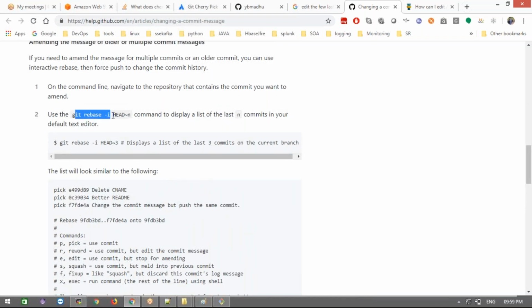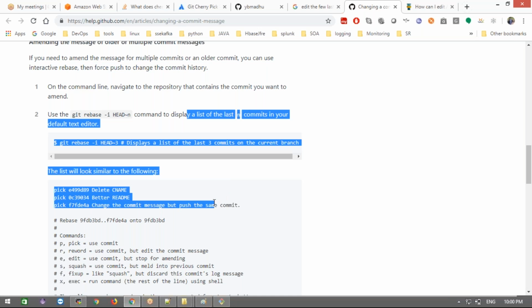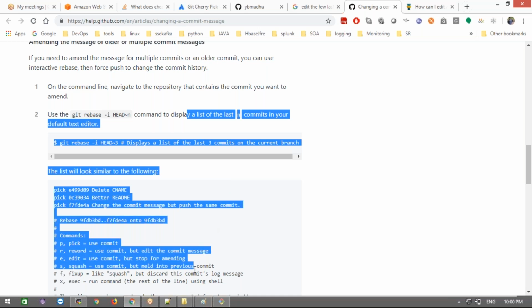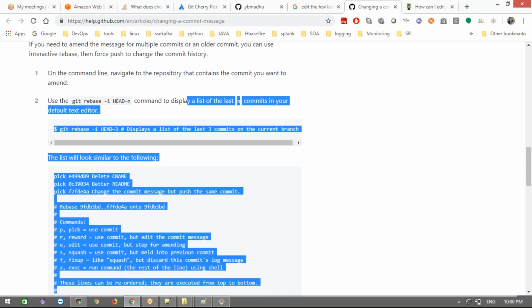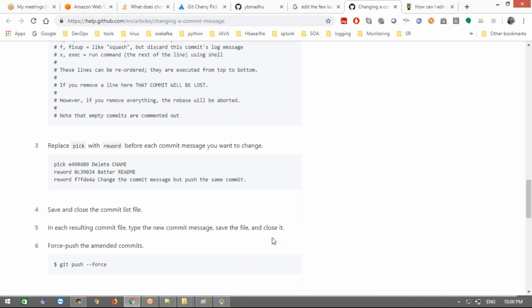The git rebase -i command displays the list of the last 10 commits in the default text editor. Pick with reword. I will check it, guys.